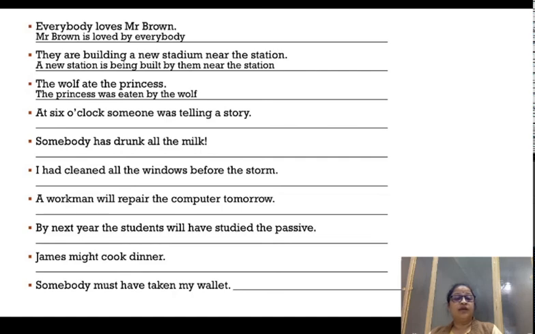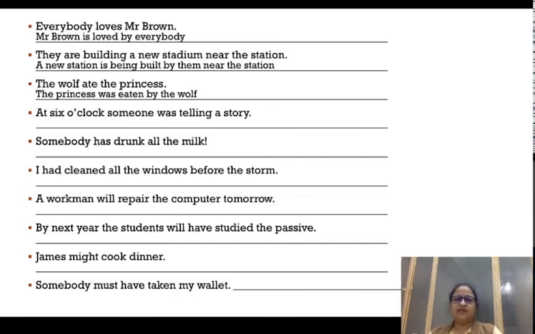At 6 o'clock, someone was telling a story. Now, what is the subject here? Is it at 6 o'clock? No, it is not the subject, because someone is doing it. Who was telling the story? Who was doing the action of telling the story? It was not 6 o'clock, it was someone. Hence, the karta or the doer of the action is someone. So, someone was telling a story.